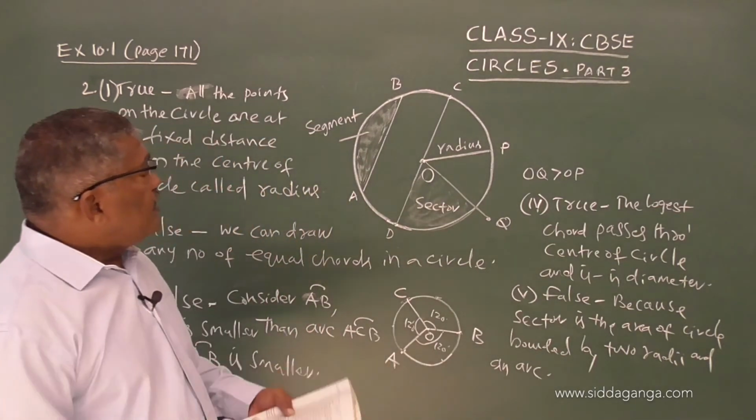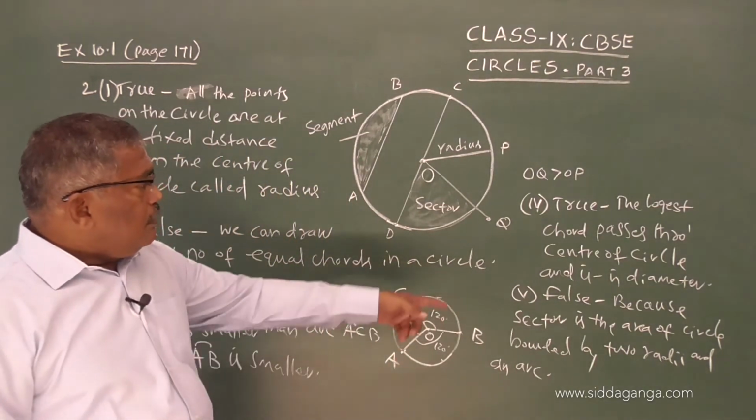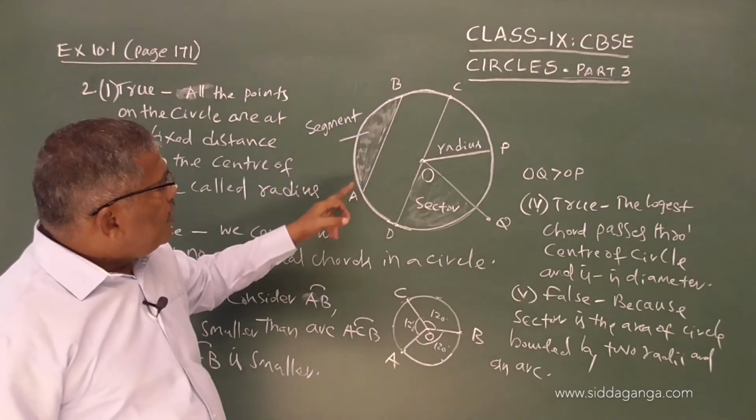Therefore, it cannot be called a sector if it is bounded by a chord.